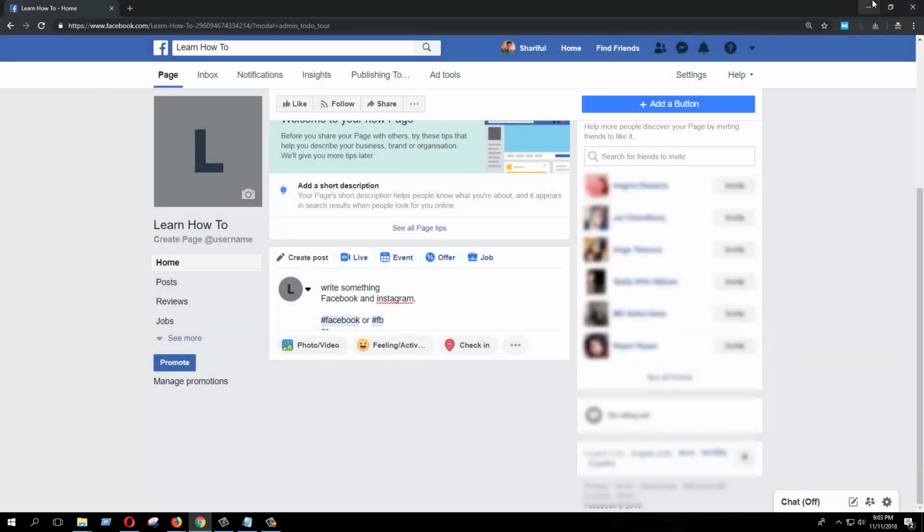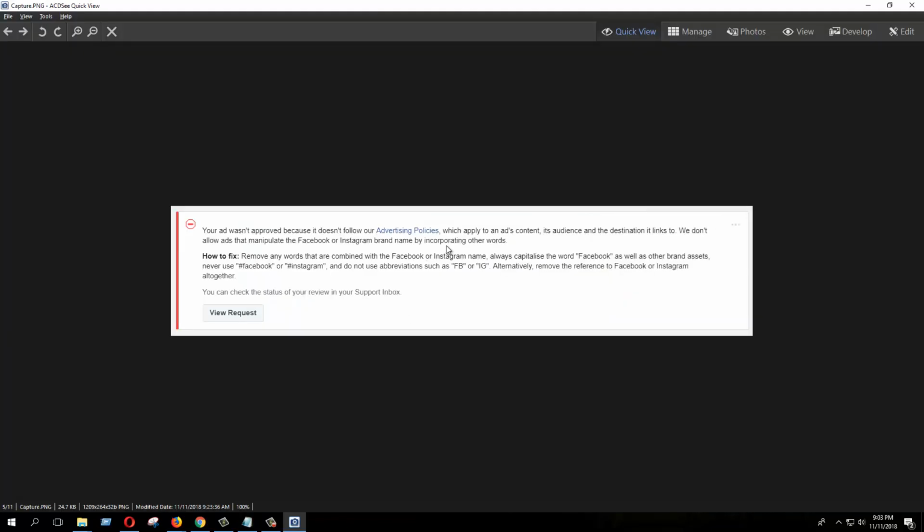I have also noticed something here already. I have already taken the screenshot. After I mentioned Facebook and Instagram as keywords, the ad was not approved yet. Your ad was not approved because it doesn't follow our advertisement policy.